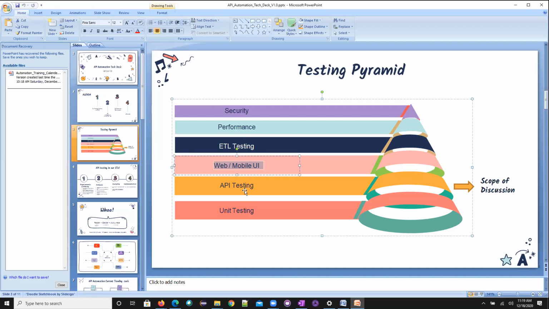See, when you say the testing is completed, you shouldn't say that I tested the UI and then it is ready to go live. No. You need to think of 360 degrees of testing. That is API testing, ETL testing, performance, security. So now you need to understand.